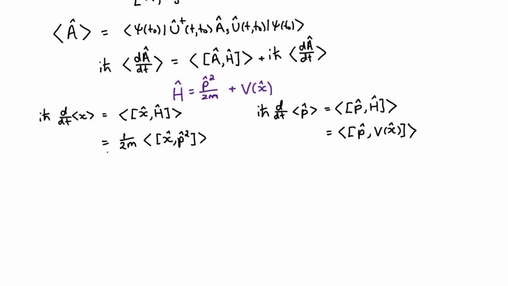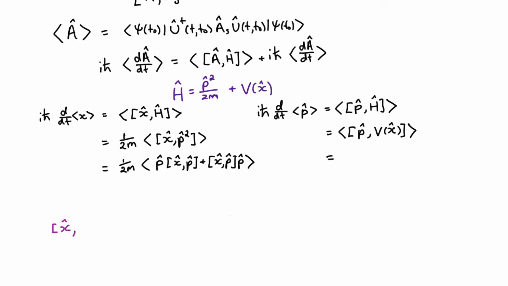And this term over here, remember what we can do is we can write out, this is a product of p and p, so we can take out the p to the left and the p to the right. If we take out the p to the left, we get this. And if we take out the p to the right, we get this. So over here on the momentum side, you'll notice that we have an arbitrary function of the operator rather than just a quadratic function of the operator, so we need something a little bit more sophisticated. And we can use a result more or less straight from our assignment.